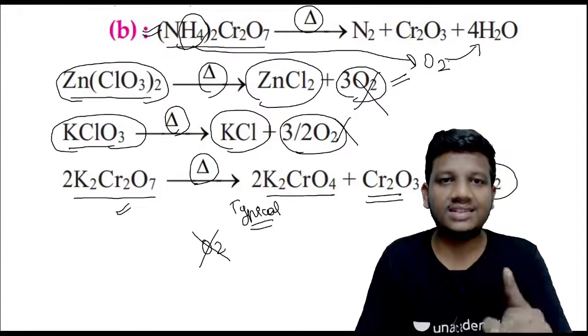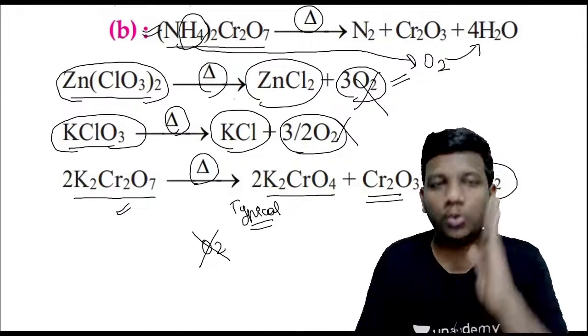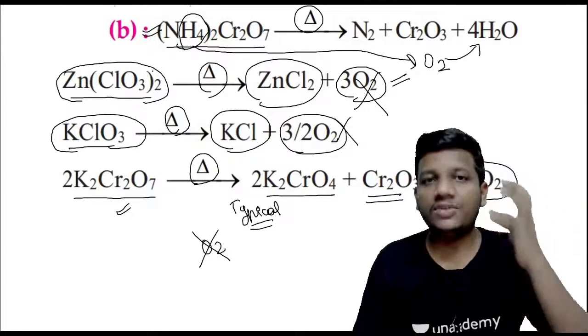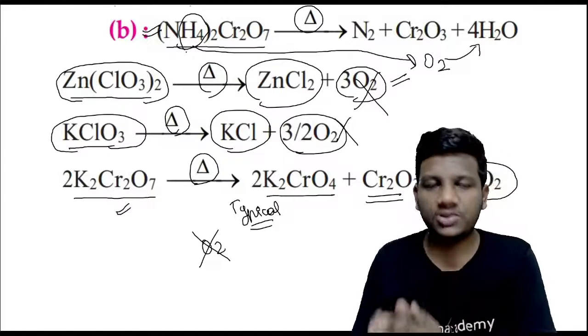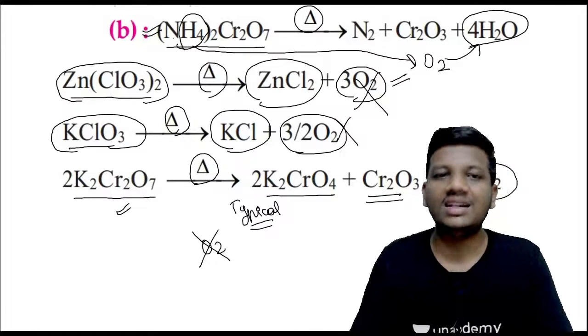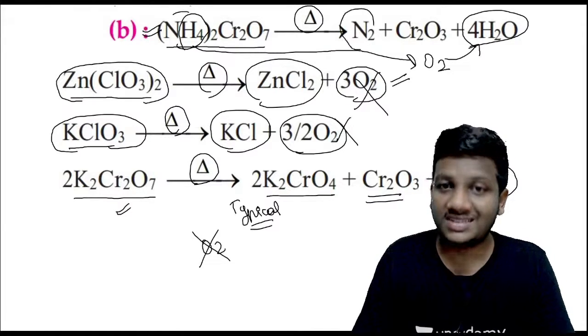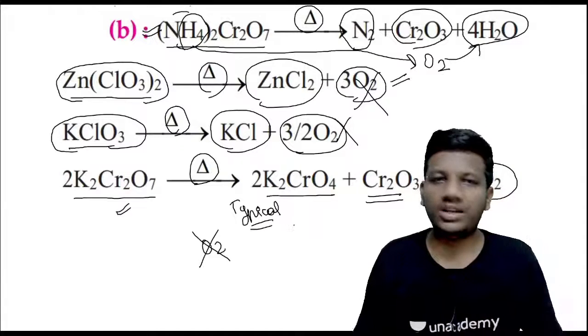This is the reason why the potassium dichromate evolves oxygen, but when you heat the ammonium dichromate, the hydrogen present in the ammonium goes and binds to the free oxygen to form the water molecule, guys. And other than this, nitrogen is evolved as nitrogen gas, and Cr2O3 will be present, which is almost similar to the potassium dichromate reactions.